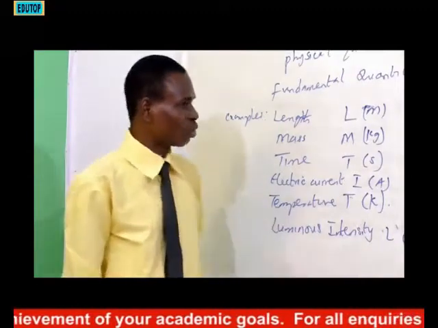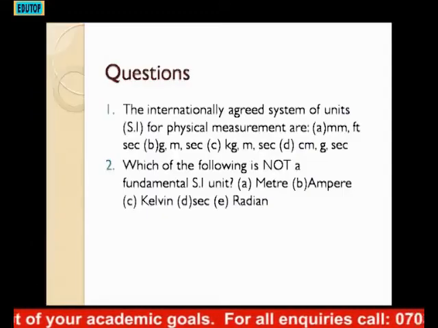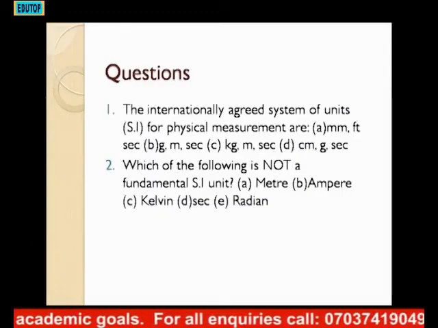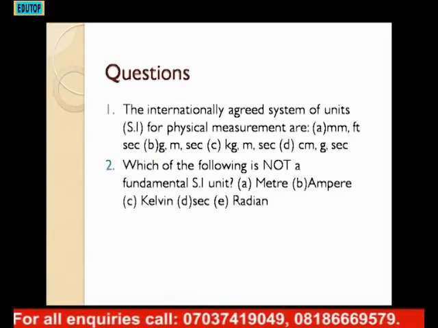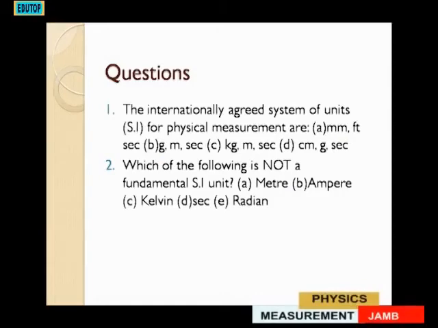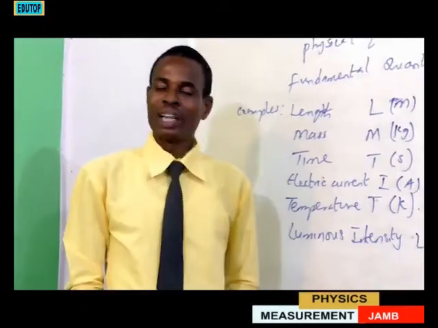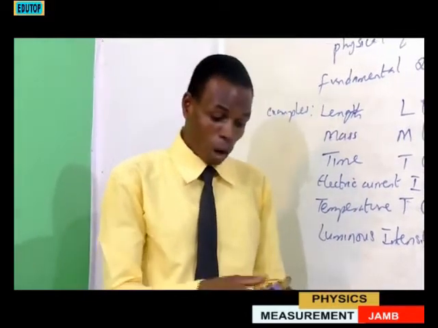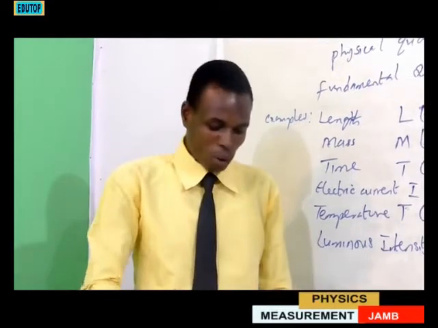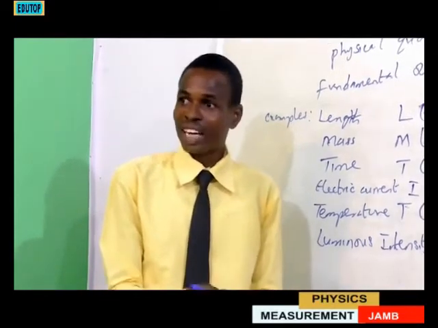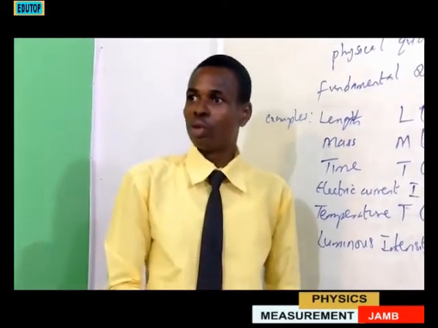So let's see the first question. The first question says, the internationally agreed system of units, that is SI units, for physical measurement are. Please, I want you to understand this question very well. It's a common question that can also come out during your own time, because we have been seeing it from time to time. It has been a repeated question. So please take note of this.